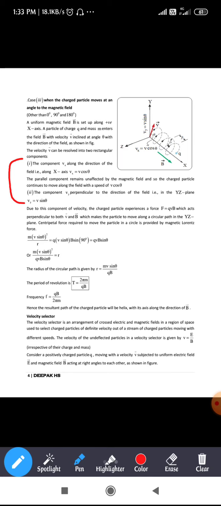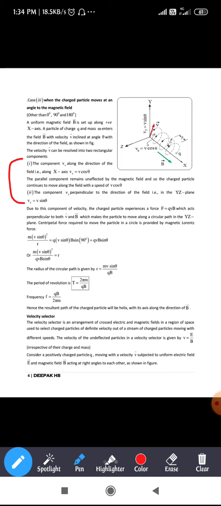So the combination of the circle and the straight path will be a helix. It is said that whenever a charged particle is moving at an angle other than 0 degrees, 90 degrees and 180 degrees with respect to the magnetic field, the path of the charged particle is nothing but a helix. So this is the meaning of that third case.